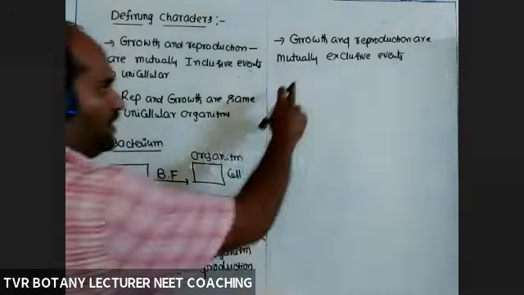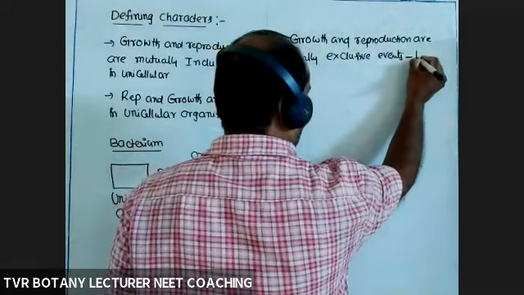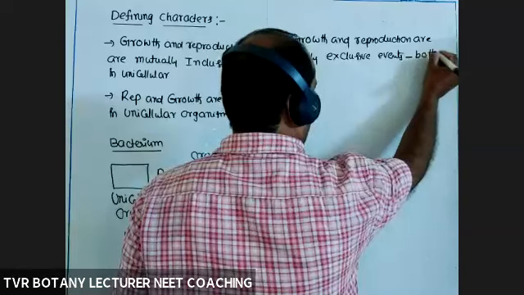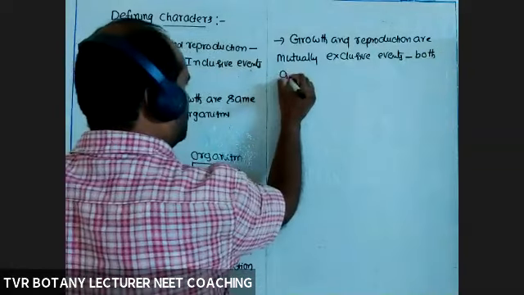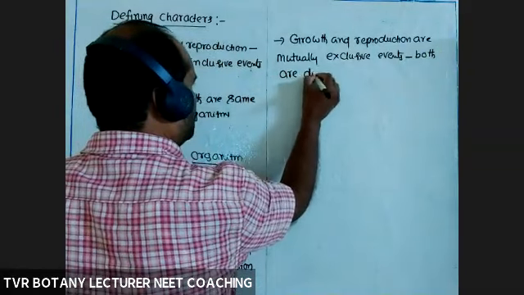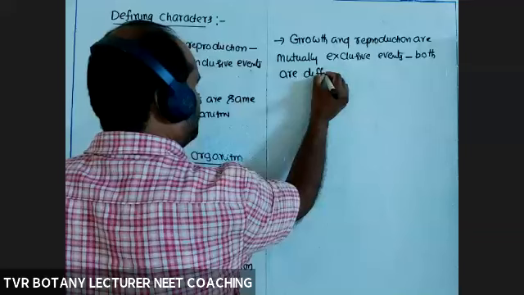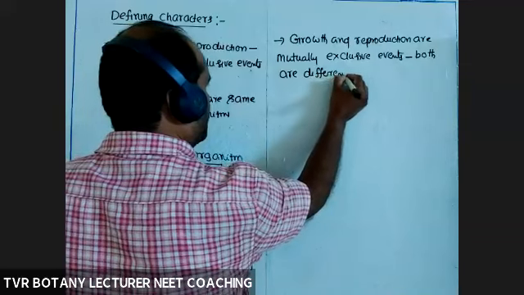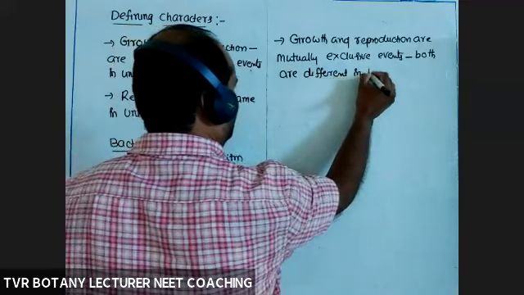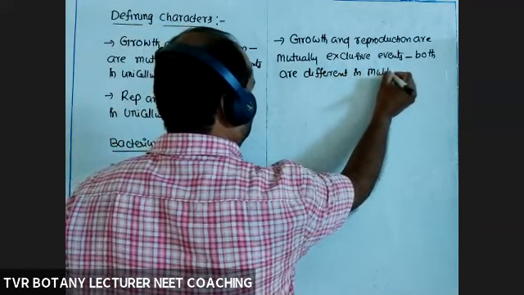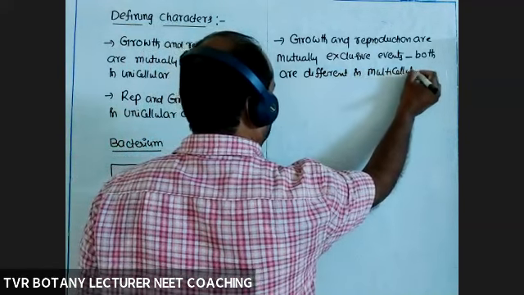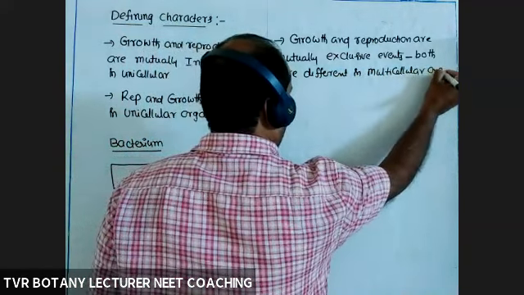Mutually exclusive events means both are different, both are not the same, in multicellular organisms.